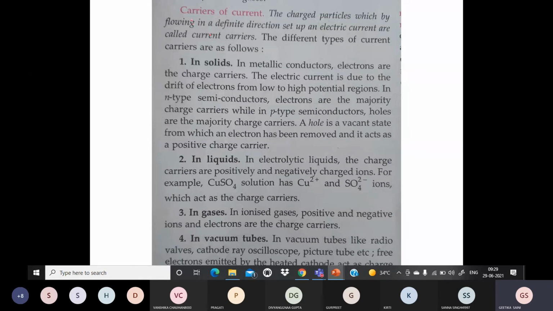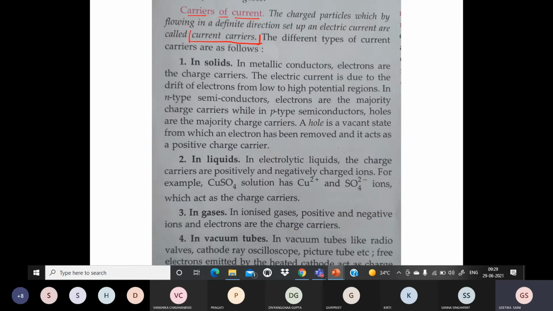So here the term is carrier of current, or current carriers. What are current carriers? Those which are responsible for current, which carry the electric current. The charged particles which, by flowing in a definite direction, set up electric current are called current carriers. Simply, those that carry current are called current carriers.